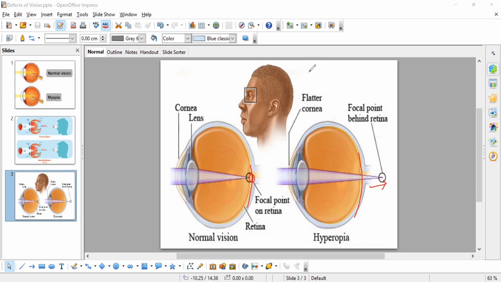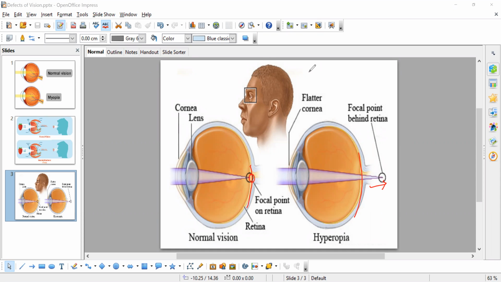You start rubbing your eyes continuously. You should not do that. Simply get down and clean your eyes with clean water. If the problem is still persisting, you should consult the doctor. Simply rubbing and rubbing your eyes is not advisable. It will harm your eyes.